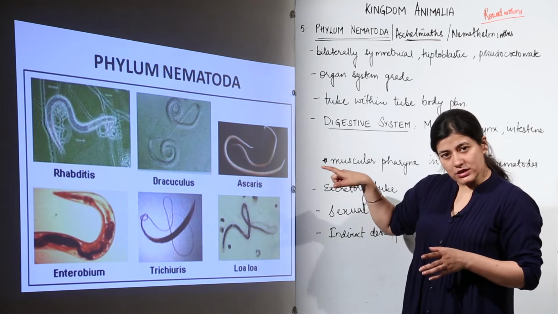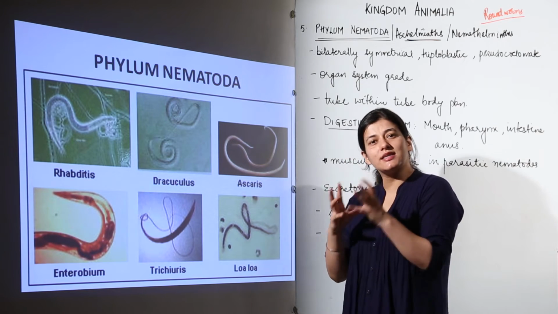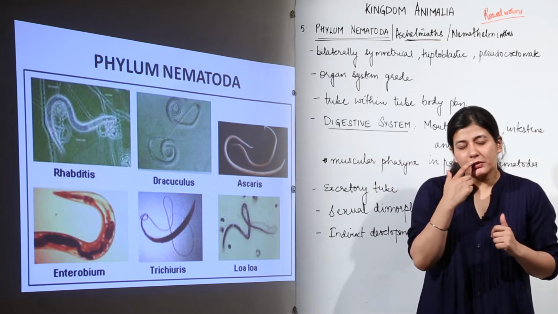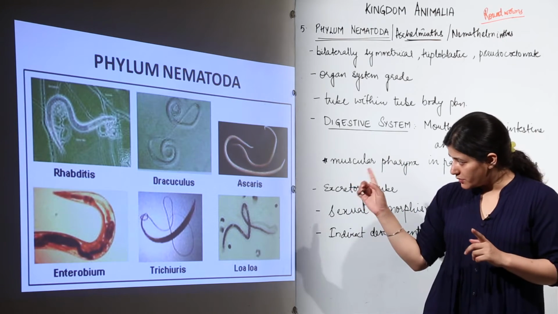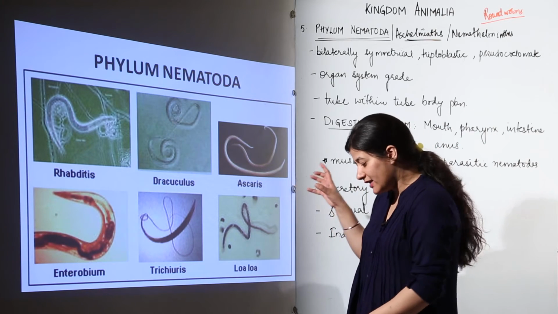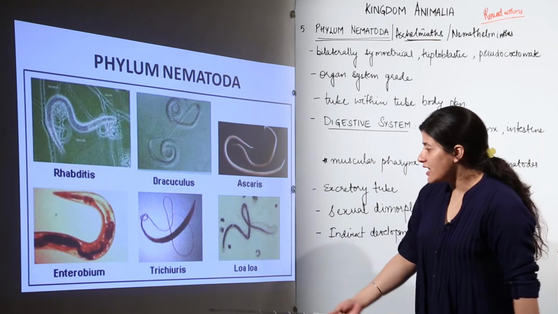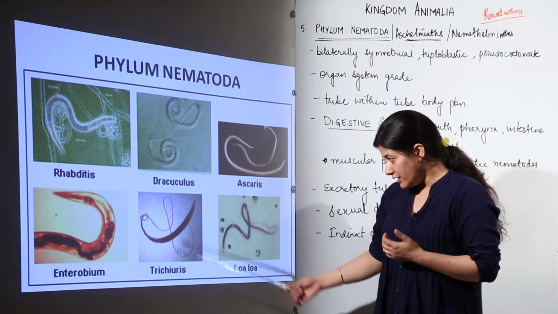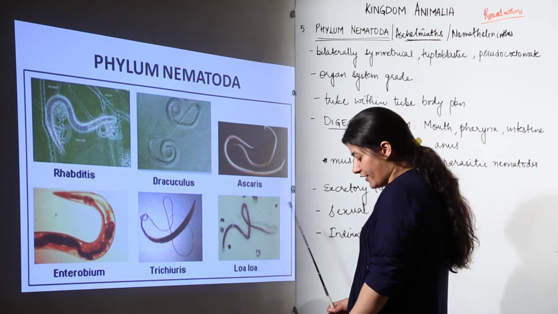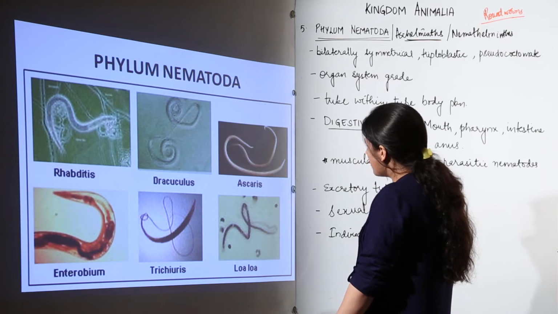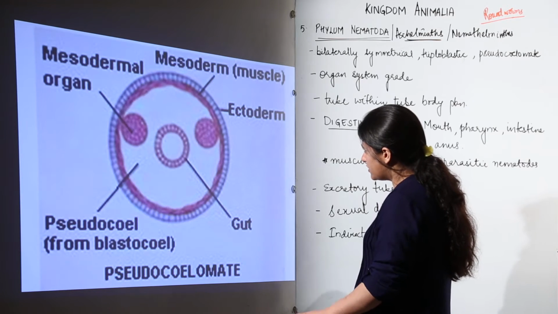So that worm is nothing else but this Ascaris, and whenever we study nematodes, we study Ascaris in detail, because whatever reference is being made, it is towards this Ascaris only. We take this as the best example for studying the characteristic features of nematodes. Then there is Enterobius, then we have Trichuris and Loa loa. This Loa loa infects the eyes. You might have heard a famous song, Mr. Loa Loa. It refers to this particular nematode only.